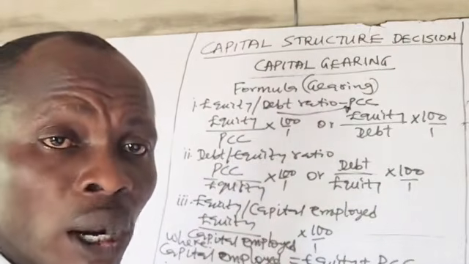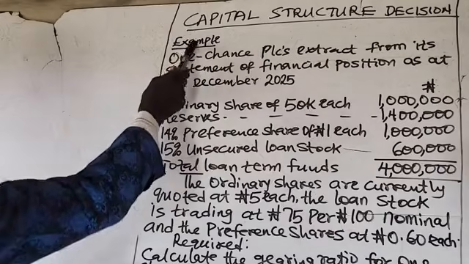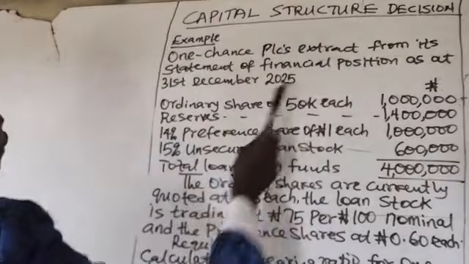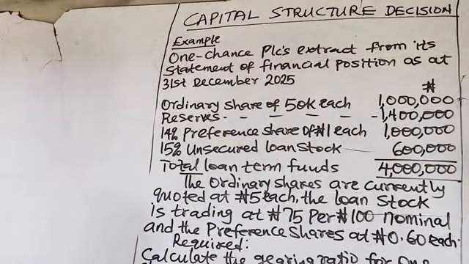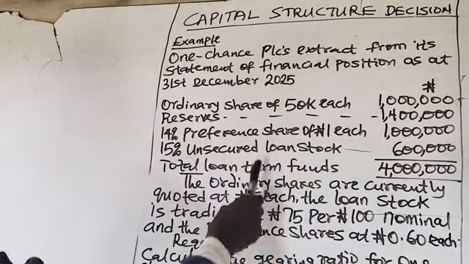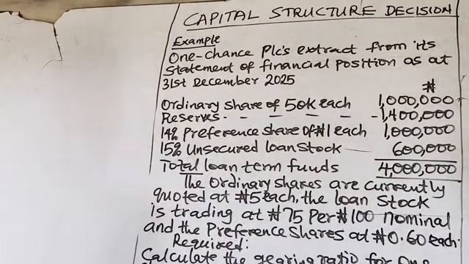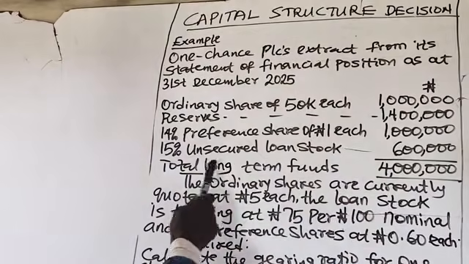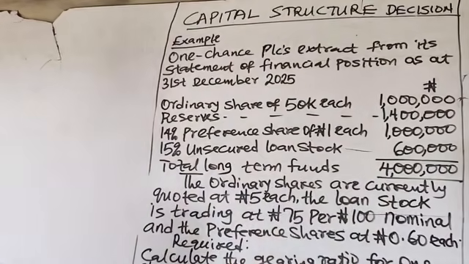Now let's take a question as a worked example. Example: One Chance PLC's extract from its statement of financial position as at 31st December 2025. Amount is in naira. We have ordinary shares of 50 kobo each, 1 million naira. Reserves of 1.4 million naira. 14% preference shares of 1 naira each, 1 million naira. 15% unsecured loan stock, 600,000 naira. Total long-term funds, 4 million naira.